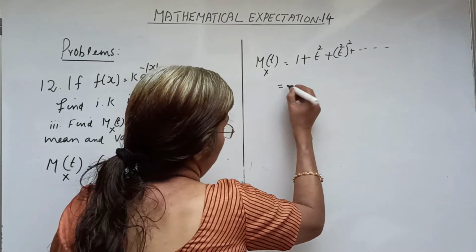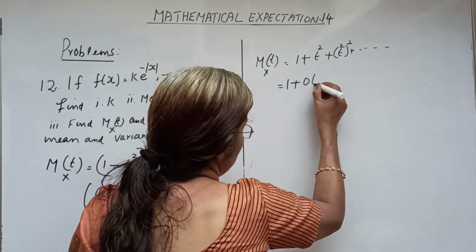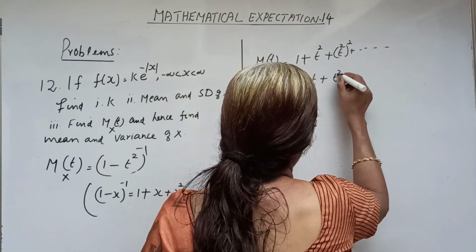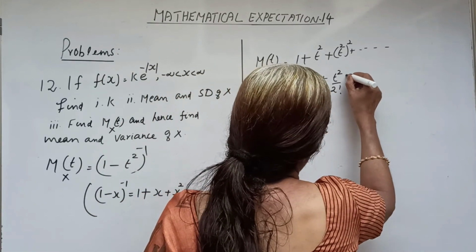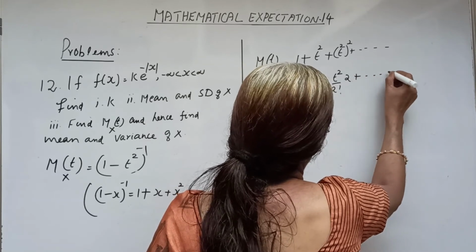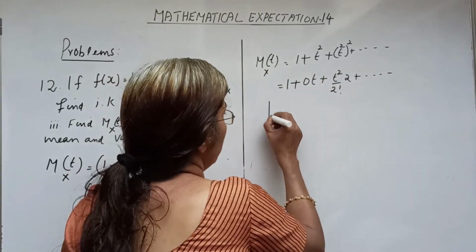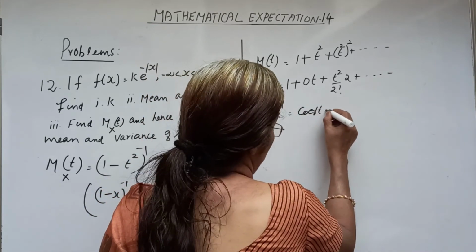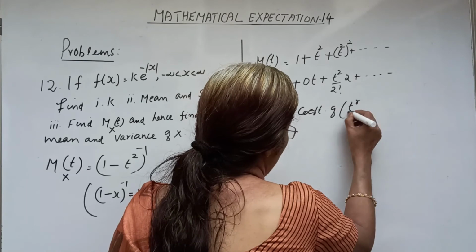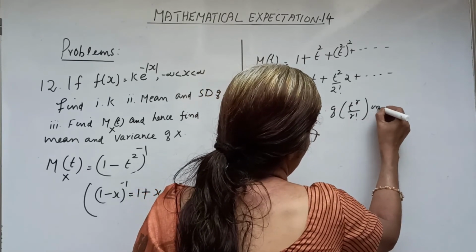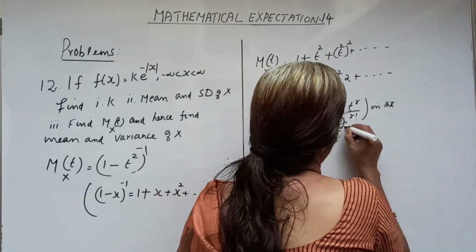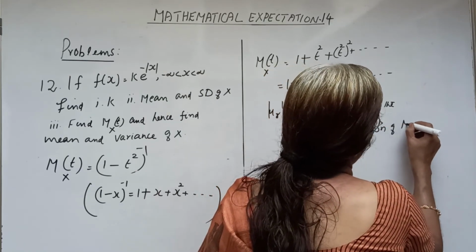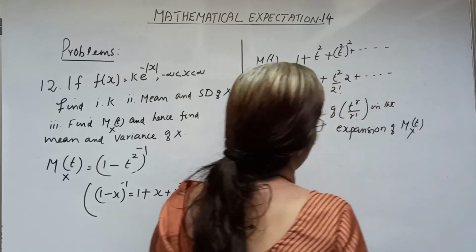So this can be written as 1 + 0t + t²/2! into 2 + etc. up to infinity. So mu r dash equals the coefficient of t^r/r! in the expansion of M_X(t). Simply we obtain mu 1 dash and mu 2 dash from this expression.